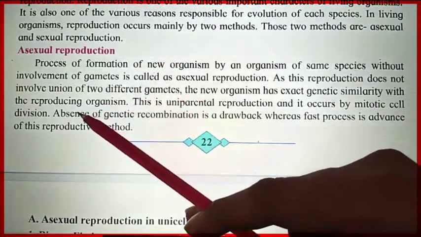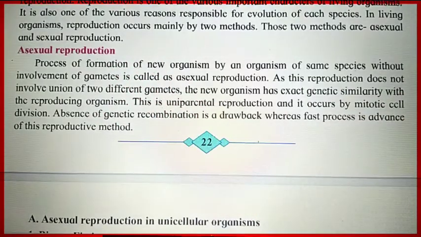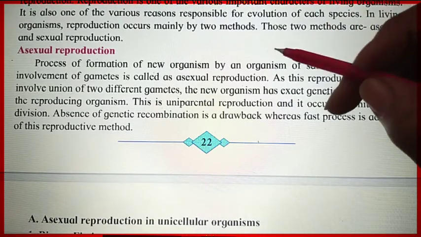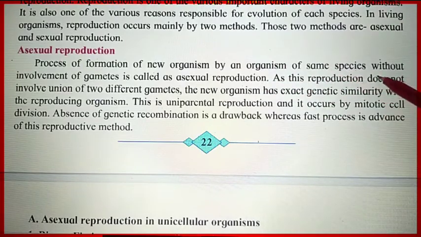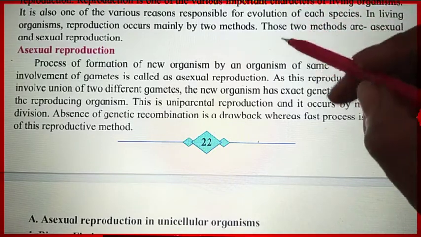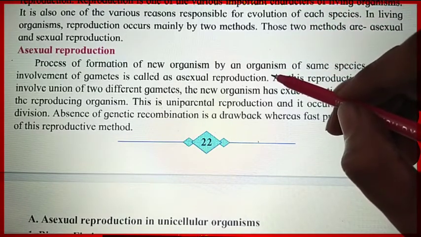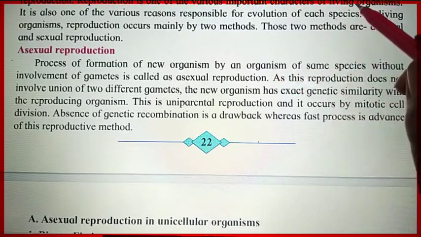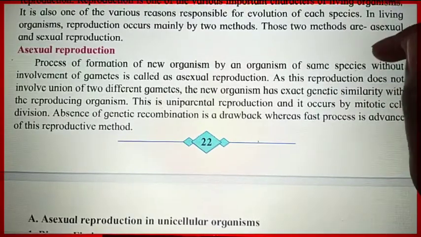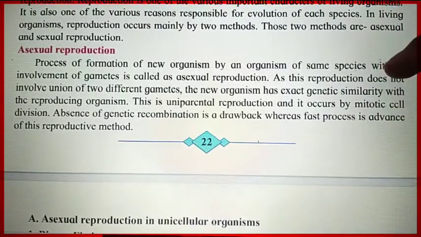So first we have asexual reproduction. What is asexual reproduction? The reproduction in which only one parent is required is called asexual reproduction. The process of formation of a new organism by an organism of the same species without the involvement of gametes is called asexual reproduction. So there is no involvement of gametes in the formation of the new organism.